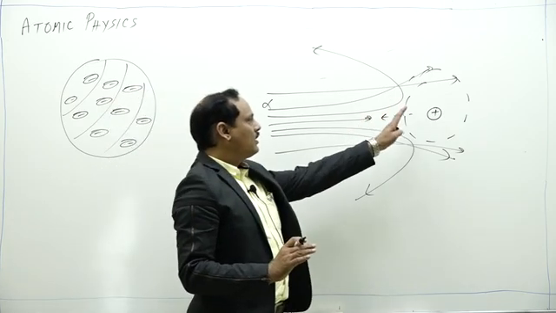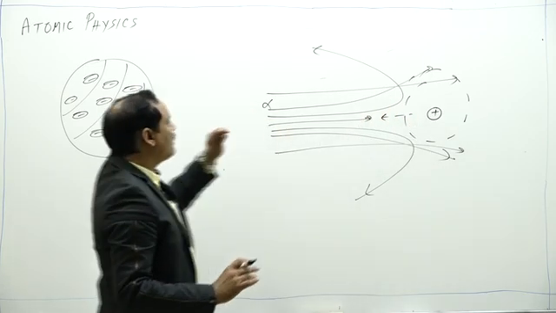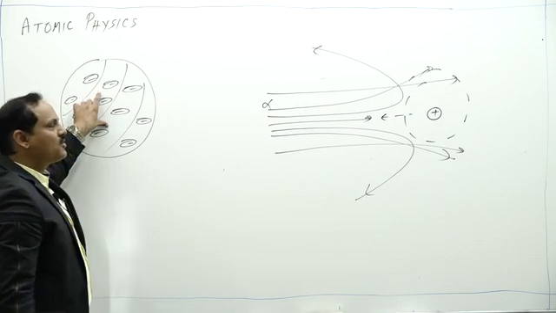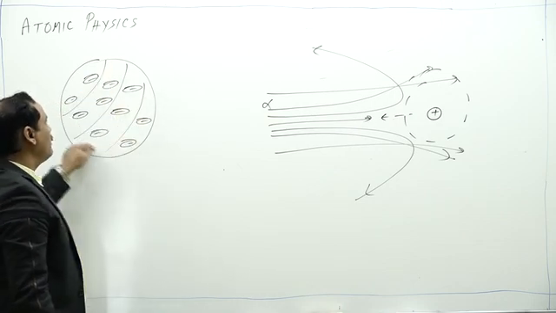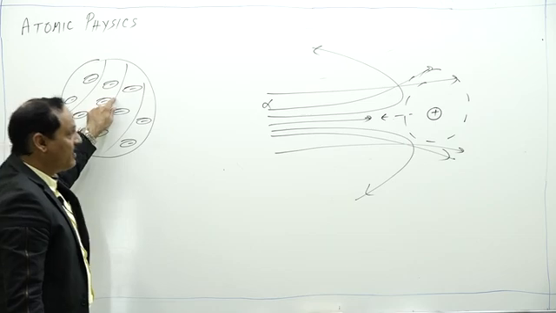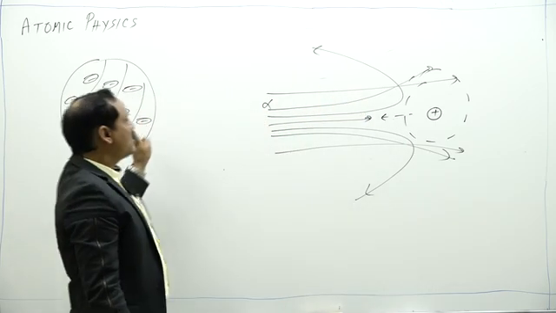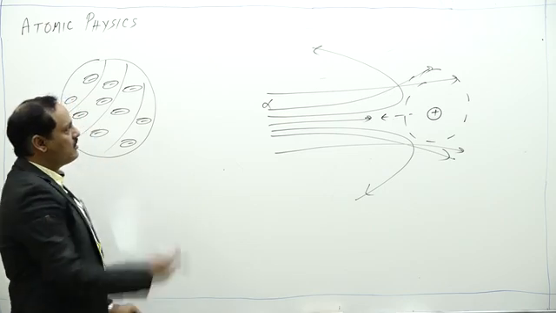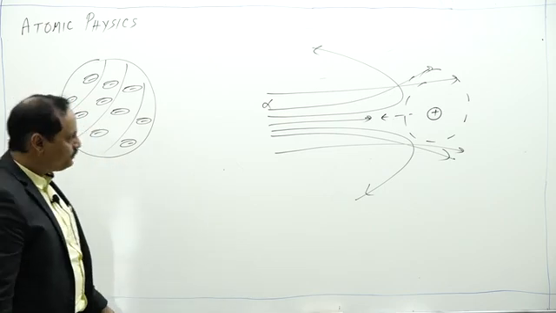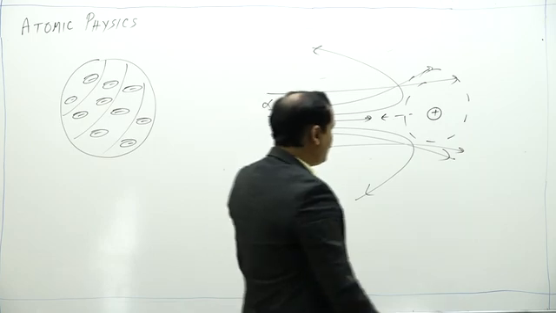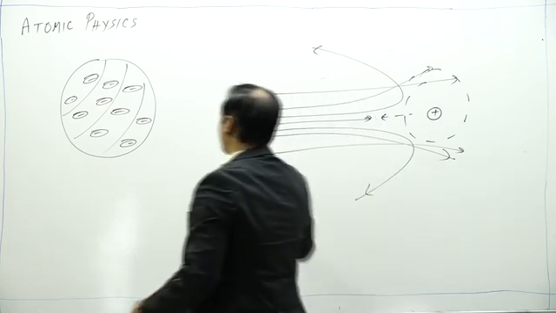So Rutherford's experiment proves that Thomson's model is not true. The atom is not a uniformly distributed positively charged sphere. So, from Rutherford's experiment, Thomson's model is found to be wrong. So, this model is also discarded. Now, Rutherford has given his own atomic model.